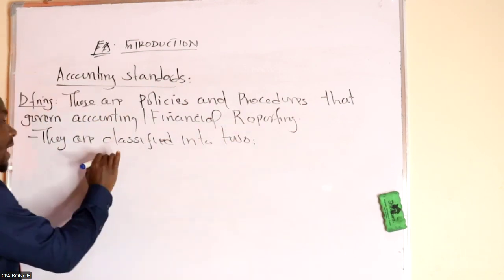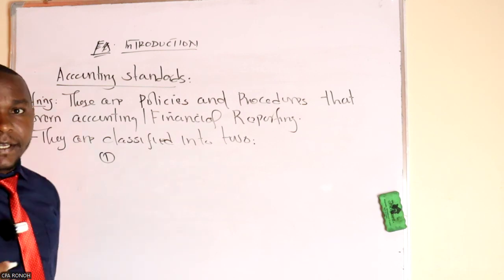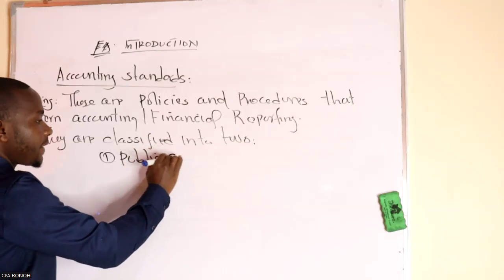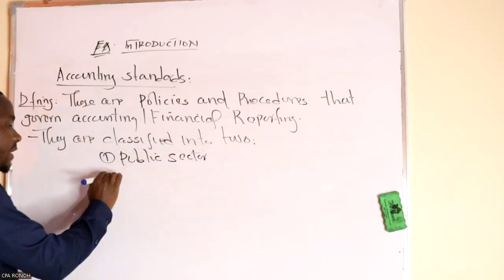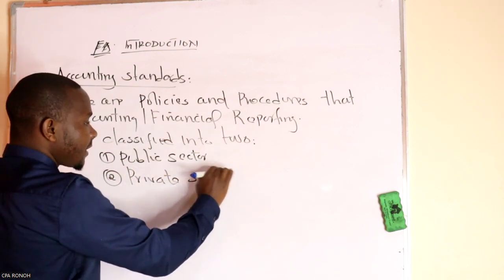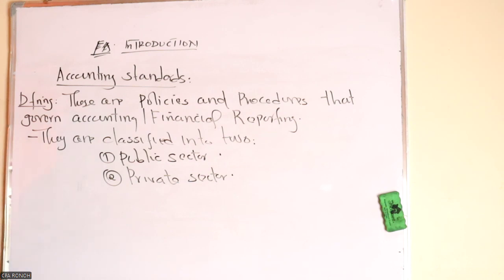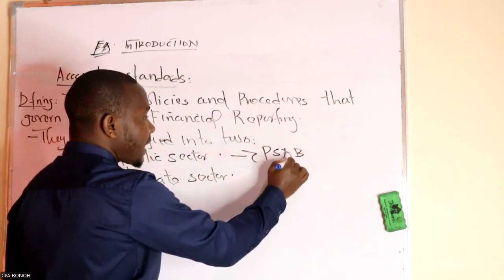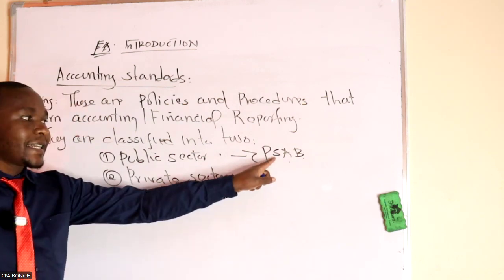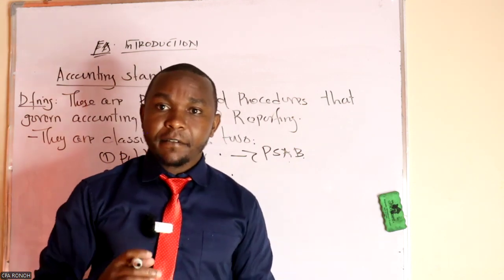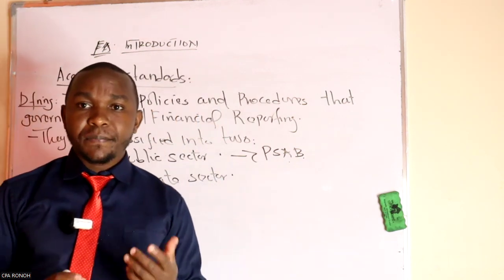Number one, we have the standard used for the public sector, or the government entities. And number two, we have the one for the private sector. In the public sector, we have what is called the IPSAS, the Public Sector Accounting Standards Board. This is used by the government entities or the parastatals.